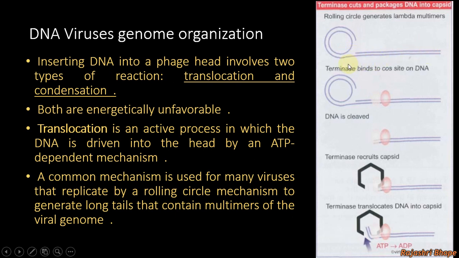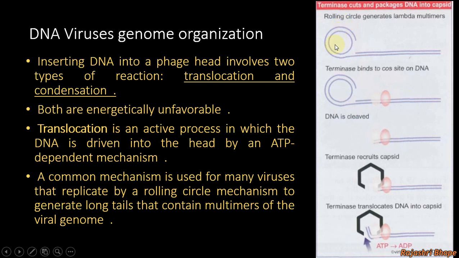As this one strand is pulled out, here the primer is synthesized and the second strand is generated by adding nucleotides, and this double stranded DNA which is now formed here, this inner circle rolls over, acts as the template strand, and this outer one is pulled out for packaging.